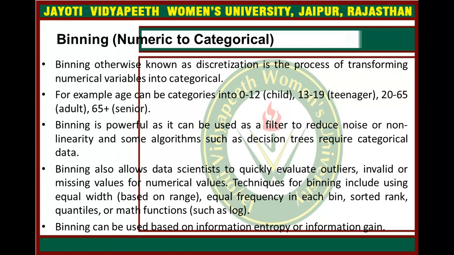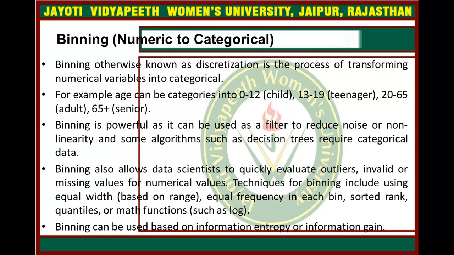Just for example, age can be categorized into 0 to 12 child, 13 to 19 teenager, 20 to 65 adult, and 65 and plus senior citizens. Okay, so it is powerful, as it can be used as a filter to reduce non-linearity, and some algorithms such as decision trees require categorical data.